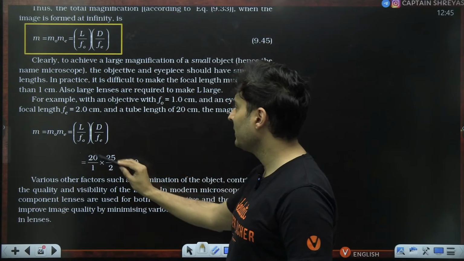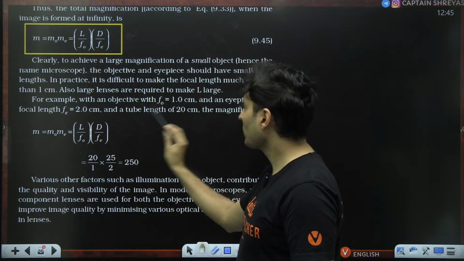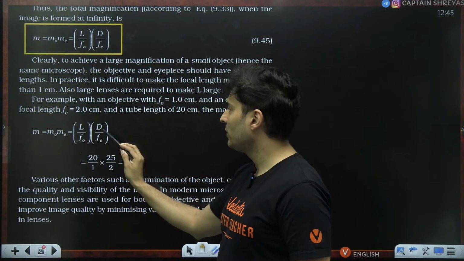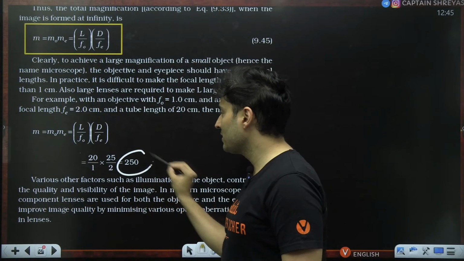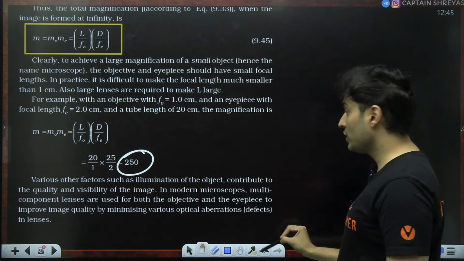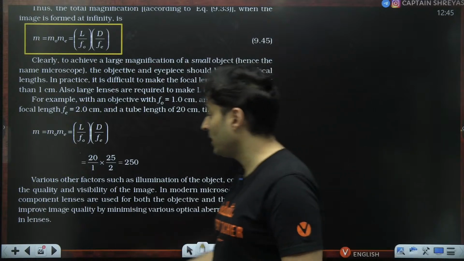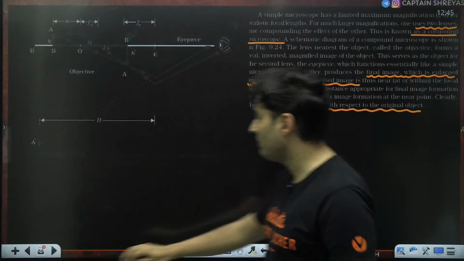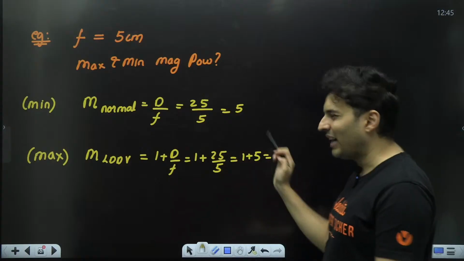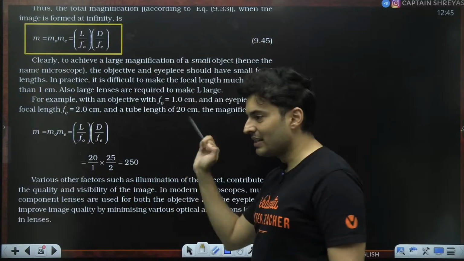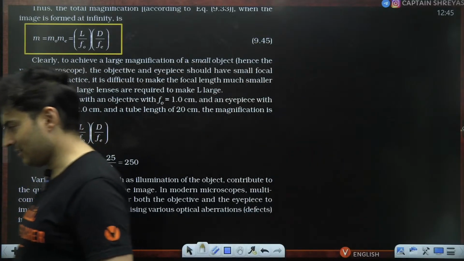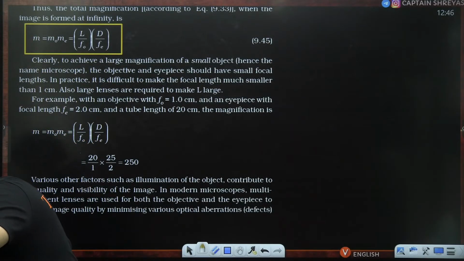Length of the tube is 20. Focal length of the objective is 1. Then the eyepiece has a focal length of 2 centimeters. D is 25. They have substituted. You can see this is a huge magnifying power, which is 250 times. If you compare it with our previous example of a simple microscope, 5 and 6, that was very nominal. So my dear students, this is much larger. I hope this is clear. Very good.